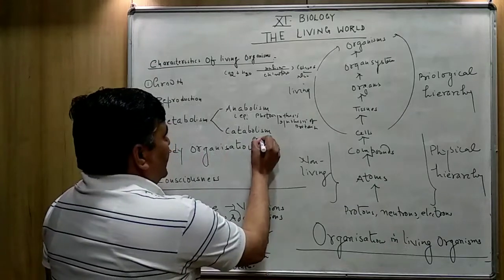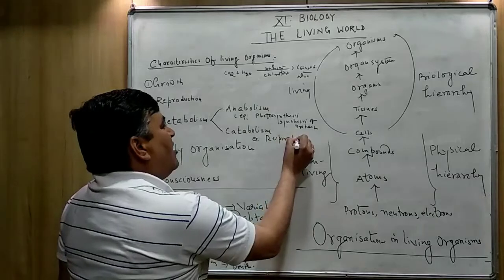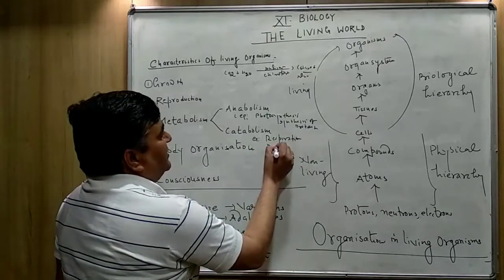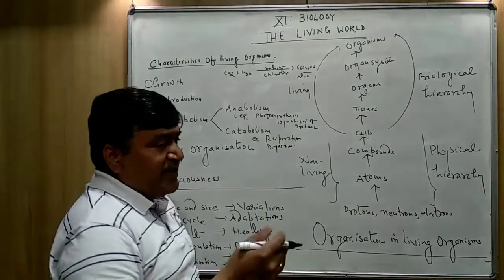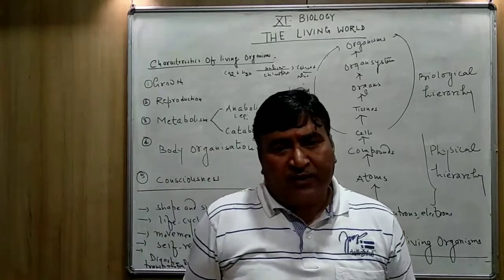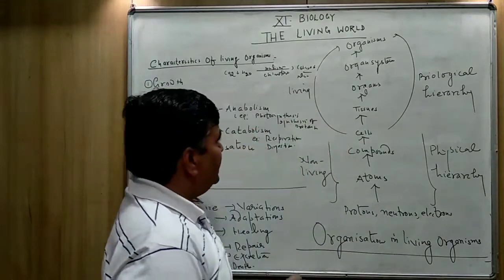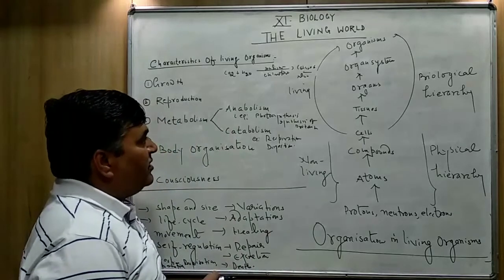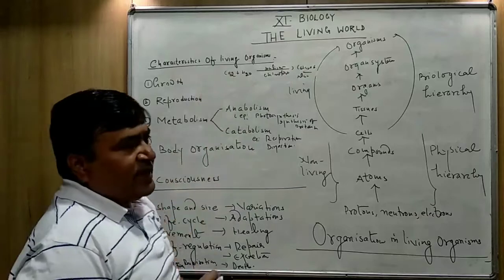For example, respiration and digestion. These two examples you can see here. Respiration. What is respiration? In the process of respiration, the glucose is broken down into the carbon dioxide and water again.